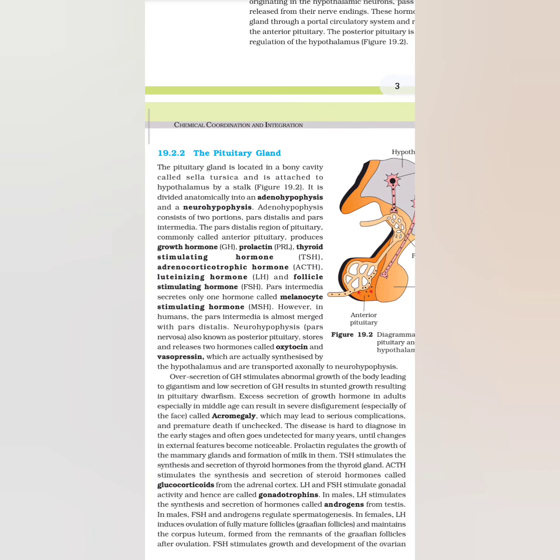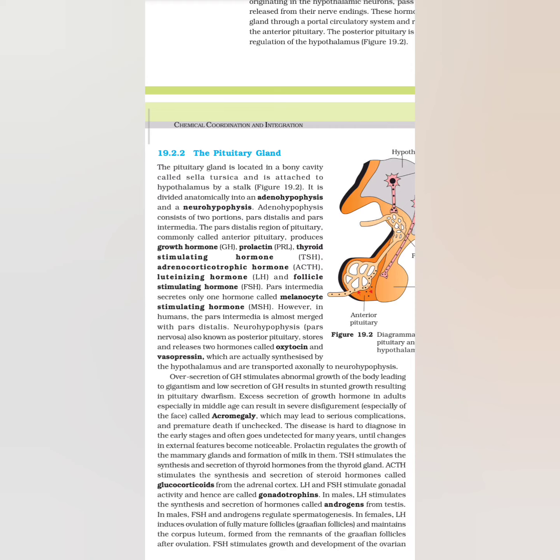Oversecretion of GH, that is growth hormone, stimulates abnormal growth of the body, leading to gigantism, and low secretion of GH results in stunted growth, resulting in pituitary dwarfism. Excess secretion of growth hormone in adults, especially in middle age, can result in severe disfigurement, especially of the face, called acromegaly, which may lead to serious complications and premature death if unchecked. The disease is hard to diagnose in the early stages and often goes undetected for many years until changes in external features become noticeable. Prolactin regulates the growth of the mammary gland and formation of milk in them.